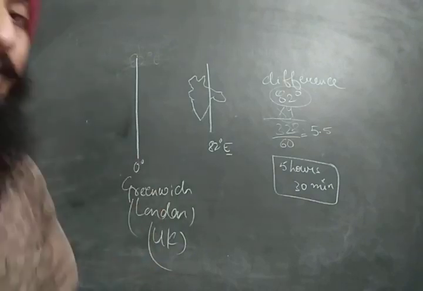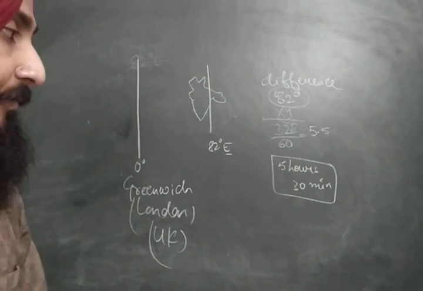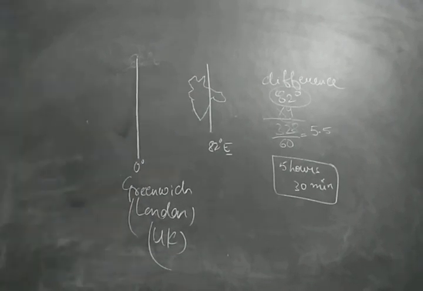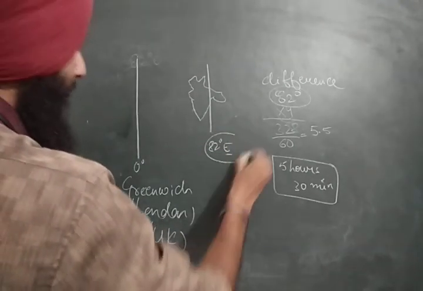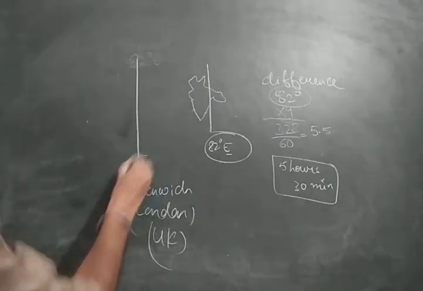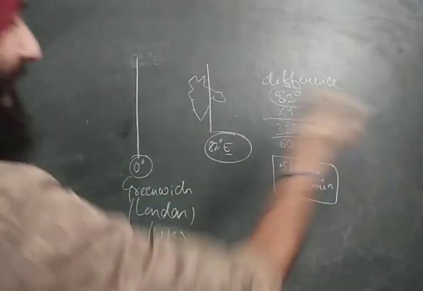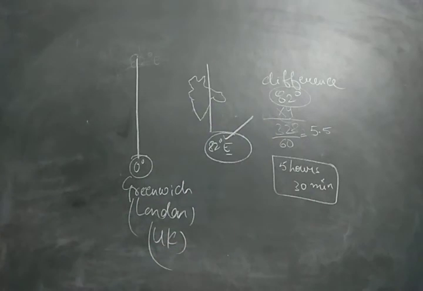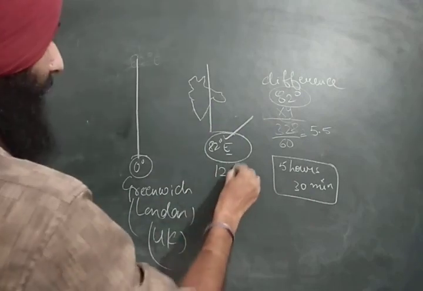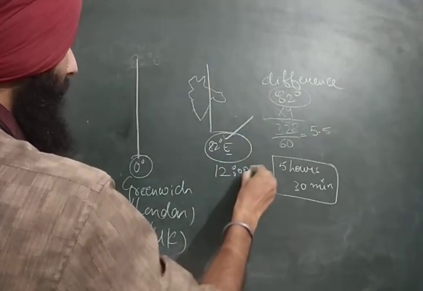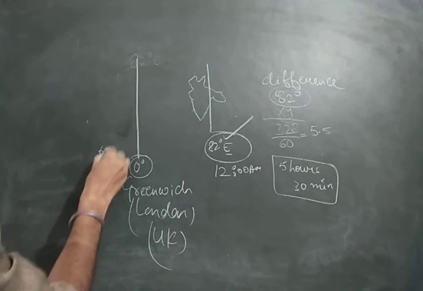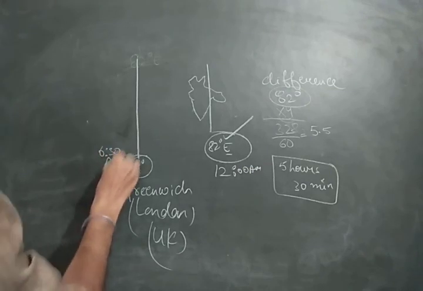Now the question is, which would be ahead? Would the time of 82 degree east be ahead or 0 degree? Automatically the east, as the sun is rising from the east, would be ahead. If it is 12 AM here, it would be 6:30 PM at London.